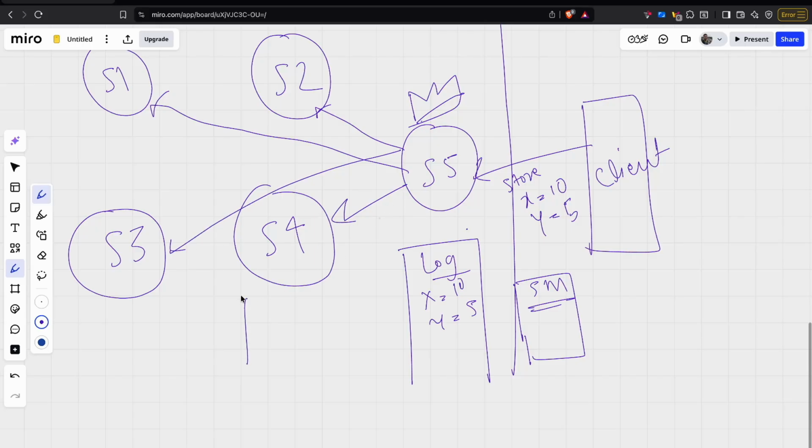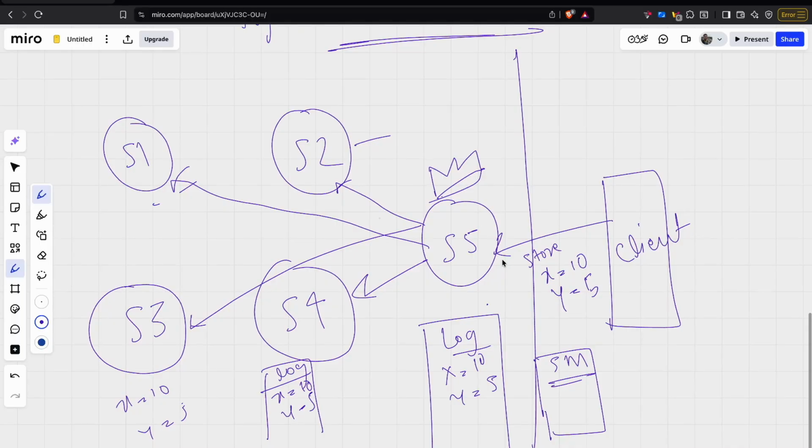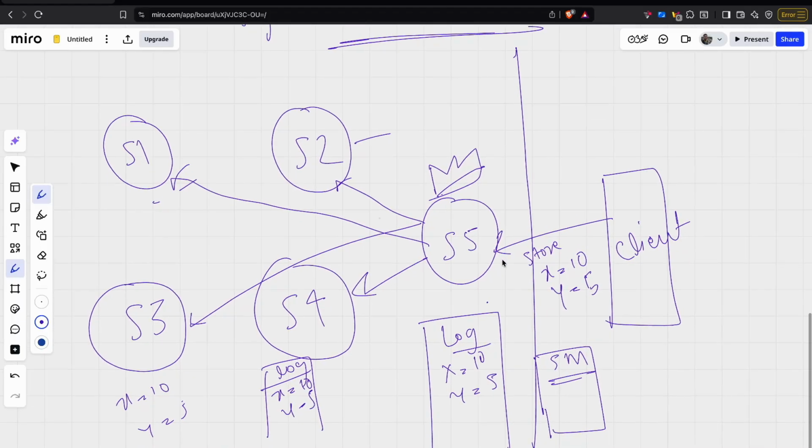The other servers will store the same values in their log, x is equal to 10, y is equal to 5, and so on. Similarly for S2 and similarly for S1. None of the servers has the value stored in the state machine as of now. All these values are replicated in the log, right? Why does it happen this way? This is a safety protocol which ensures that only when the log has been replicated to a majority of servers, only after that the value will be committed and stored in the state machine.